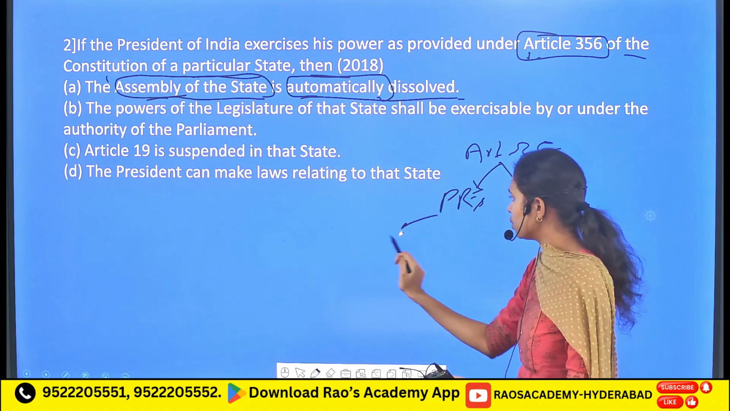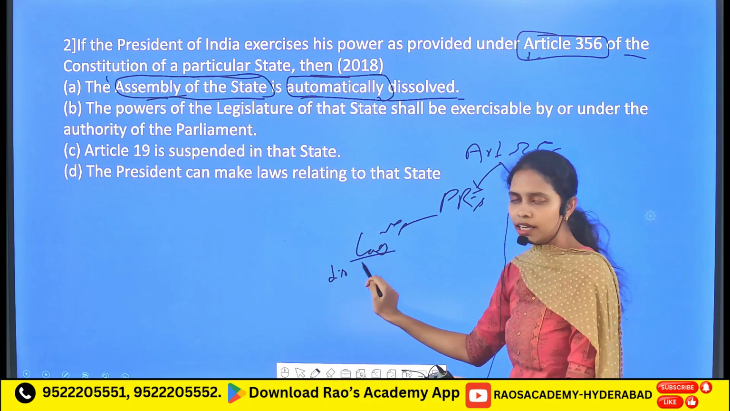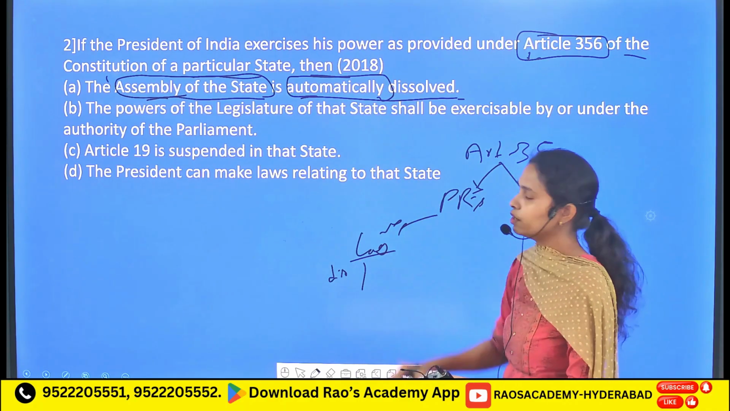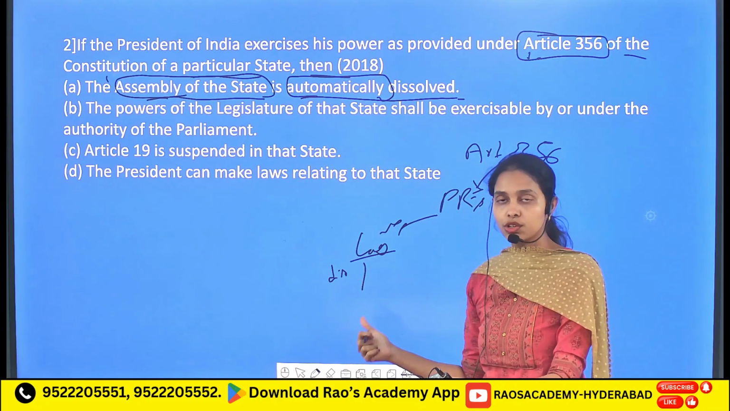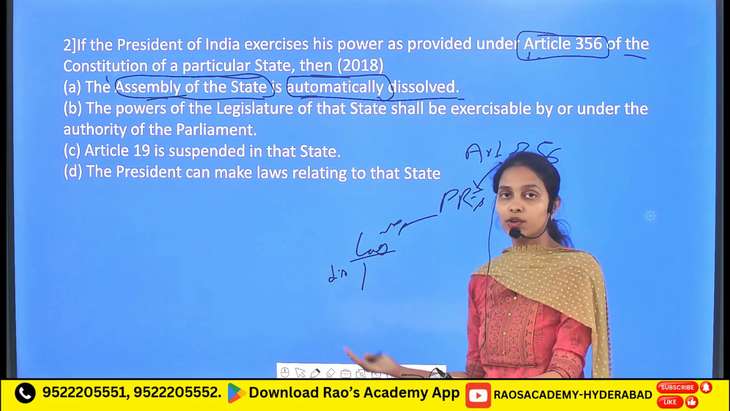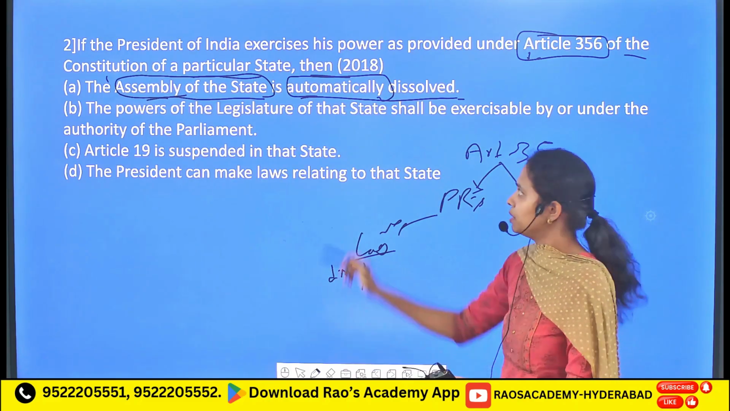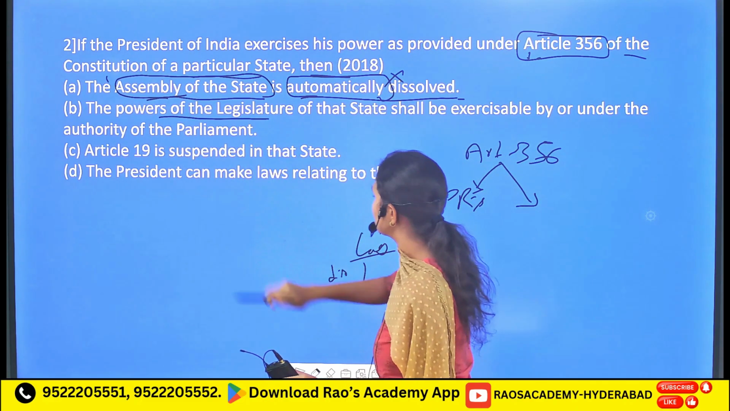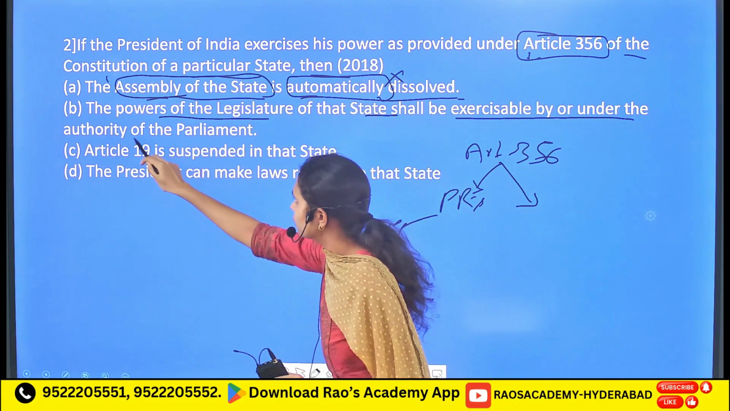Whereas the implication on the legislature is that it is either dissolved or the legislature will completely come under the parliament. If there is an imposition of president's rule, there is going to be a complete dissolution of the legislative assembly. So it is an incorrect statement, followed by the powers of the legislature of that state shall be exercised by or under the authority of the parliament.